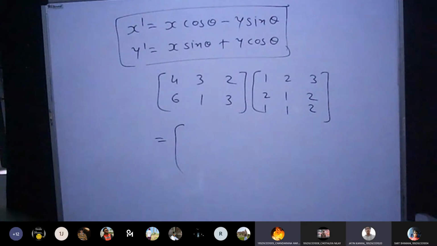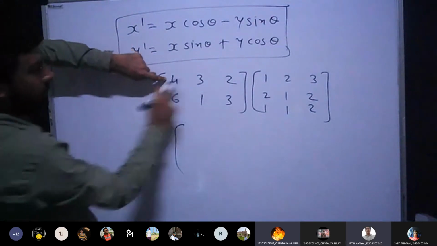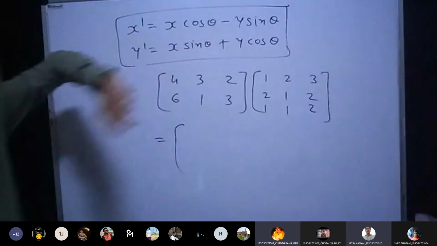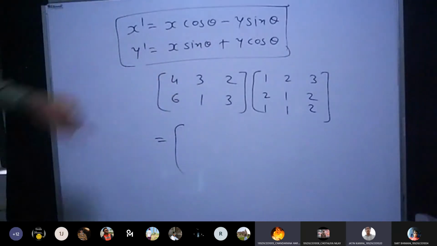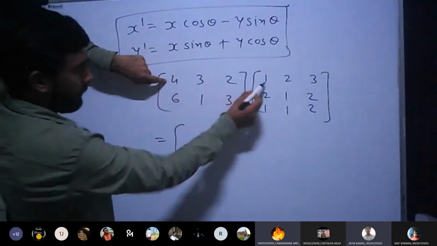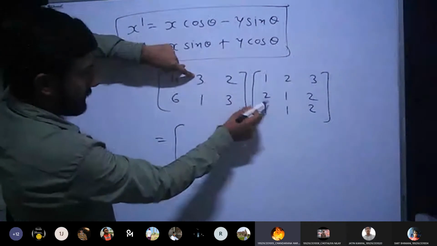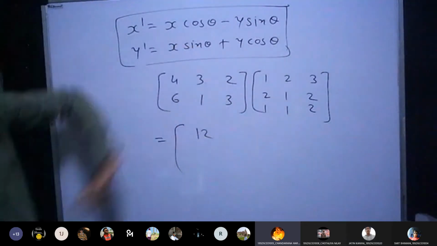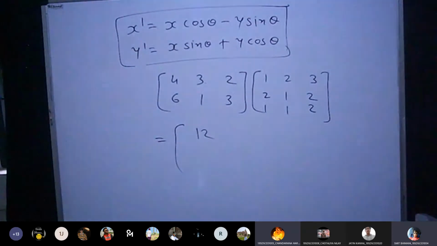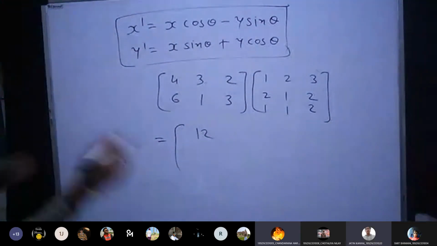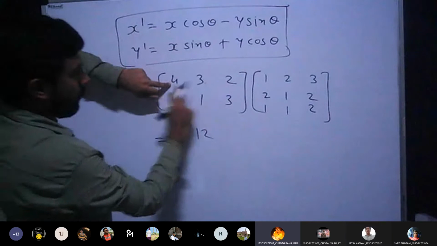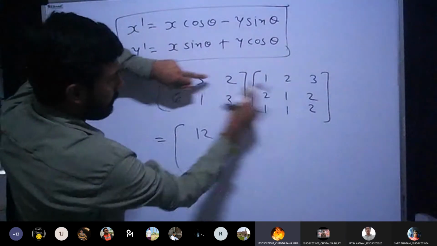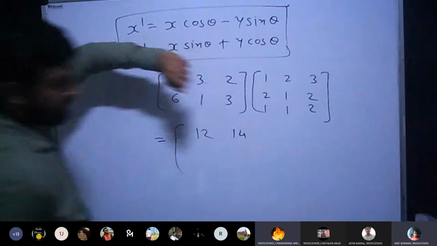Sir, first row, first column: 4 into 1 plus 3 into 2 plus 2 into 1. Correct? Yes sir. So 4 into 1, 4; 3 into 2, 6; 6 plus 4, 10; 2 into 1, 2; 10 plus 2, 12. Is it fine? Yes. Similarly for second element, 4 into 2, 8 plus 3 plus 2, 13.